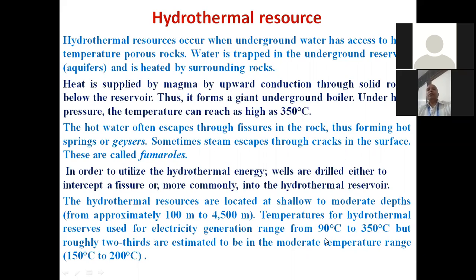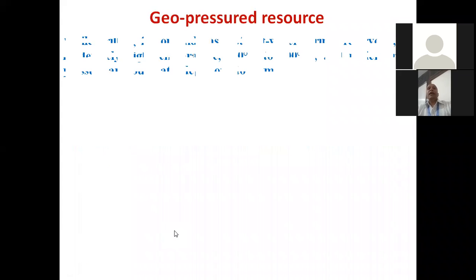And as I told you, whenever the temperature of hydrothermal resources is more than 90 degrees centigrade, then it's sufficient for electricity generation. But on average, the temperature of the hydrothermal resources available at this much depth, from 100 meters to 4.5 kilometers, is from 150 degrees centigrade to 200 degrees centigrade. Okay. Next is geopressure.